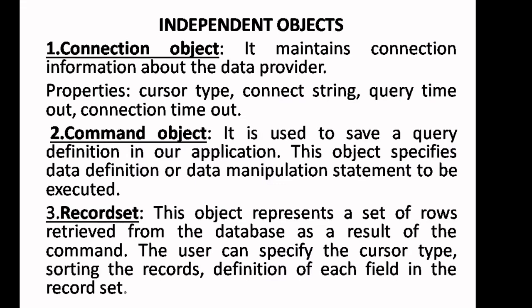Using query-like statements, normally the command is provided to the data provider. By interpreting the query statements, it understands